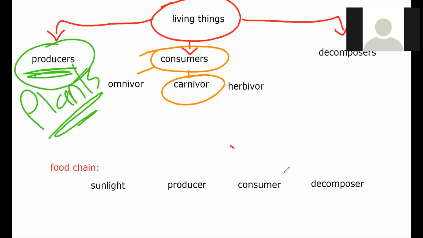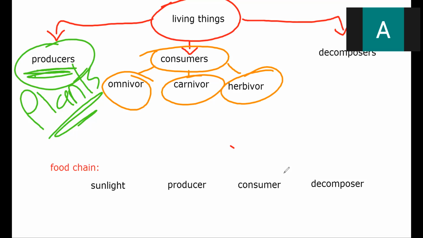Omnivore. Excellent. When a bear eats plants and animals, it's an omnivore. What about a deer? If it only eats plants, what do I call it? Herbivore.